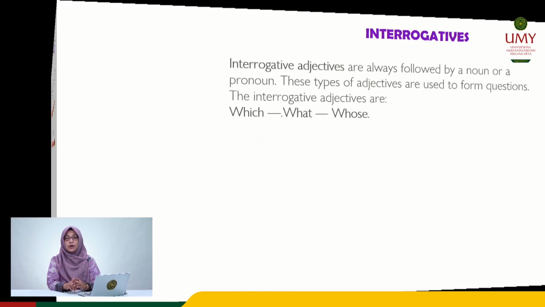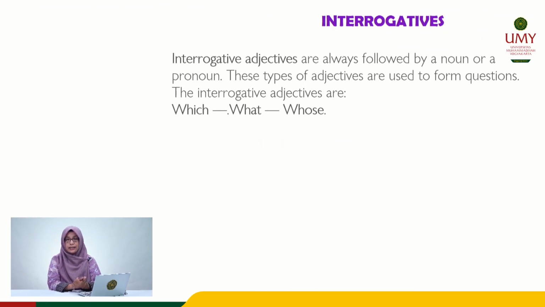Right, okay. Now, move to interrogative adjectives. Interrogative adjectives are always followed by a noun or a pronoun, and they ask a question. These adjectives are used to form questions. For example, which asks about choices.